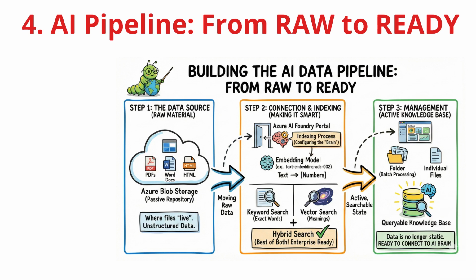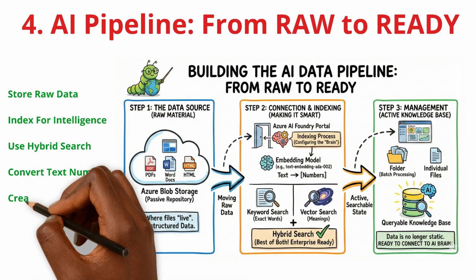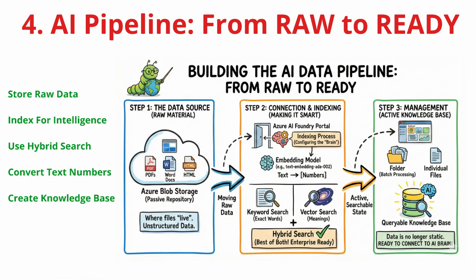Building an AI-ready pipeline isn't magic. It is a logical, step-by-step process. It begins with the data source. Your raw material, PDFs, Word docs, and HTML files, sits in Azure Blob Storage. At this stage, they're just static files in a passive locker. The transformation happens in step 2, connection and indexing.